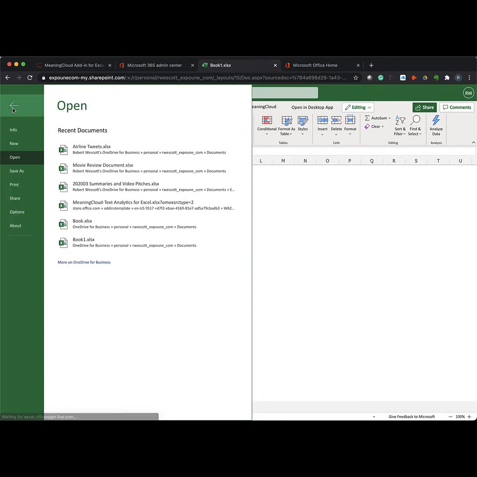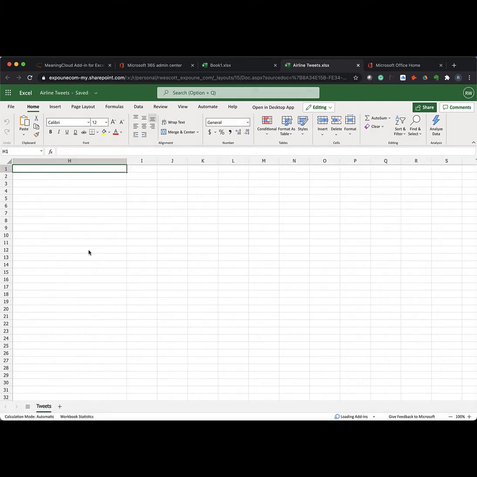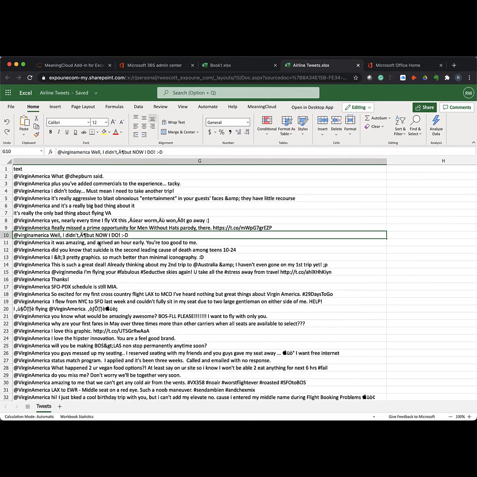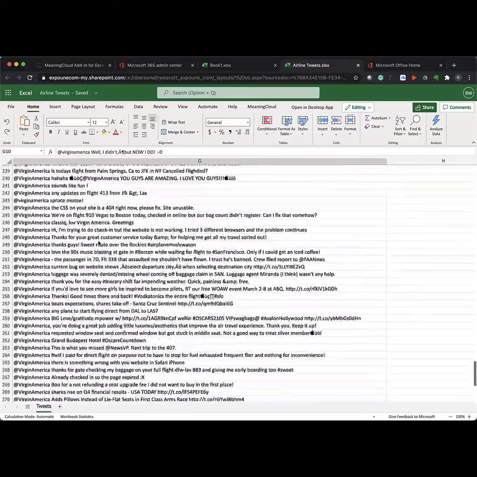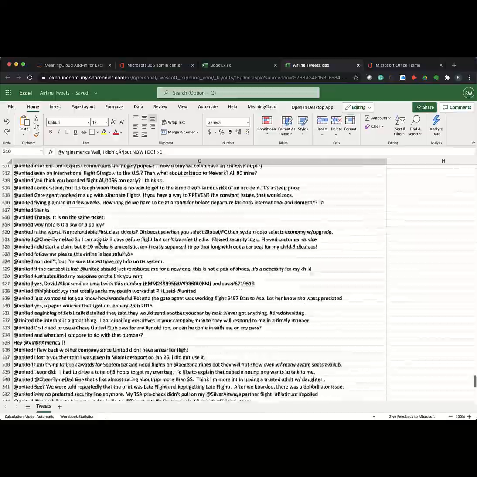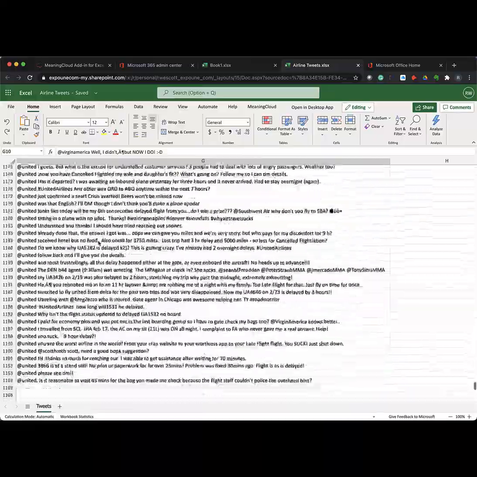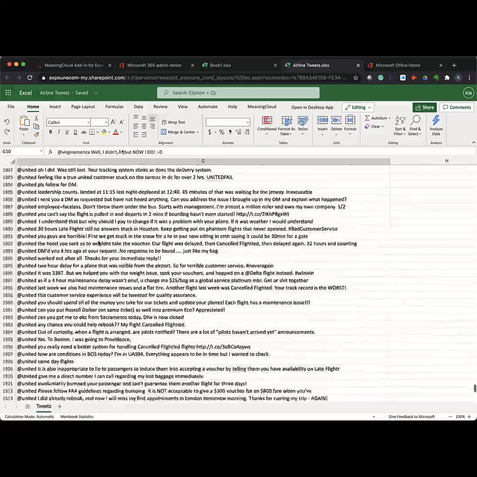But let me open a different file. I'm going to open a file here that has some data in it. This is actually a file of airline-related tweets that have been collected. We have Virgin America here, and we have United, and lots of United. Let's go all the way down. I believe there are some other ones. So there's quite a bit of data here.